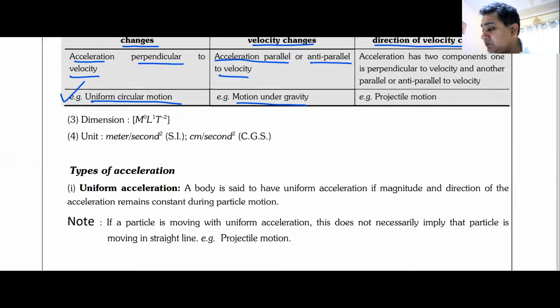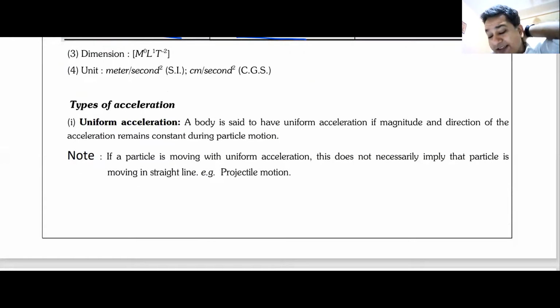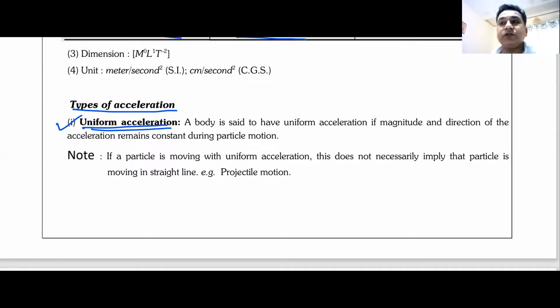Now, that takes us to the next heading, which is the types of acceleration. We have seen types of speed. What were the different types of speed or different types of velocity? Uniform velocity, uniform speed. The first type of acceleration is known as uniform acceleration.